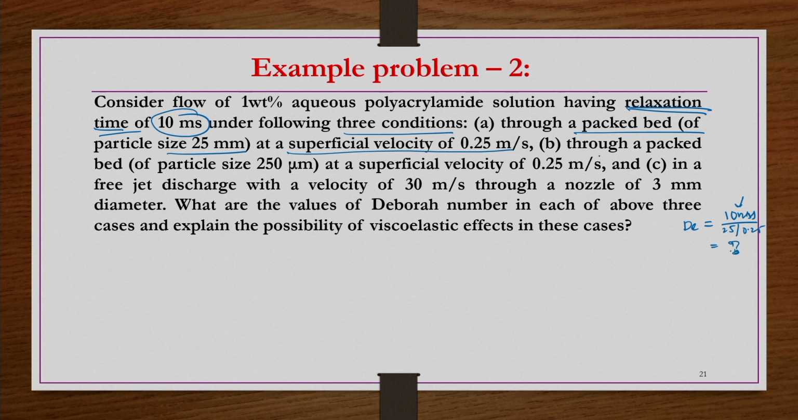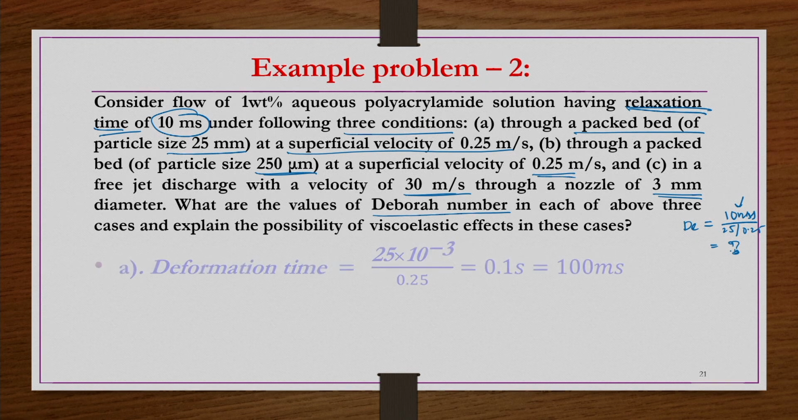The same material is flowing through a packed bed of particle size 250 microns, but at a superficial velocity of 0.25 meter per second. And third case, a free jet discharge with a velocity of 30 meter per second through a nozzle of 3 mm diameter. For each case we have to find the Deborah number and then explain the possibility of viscoelastic effects in these cases.